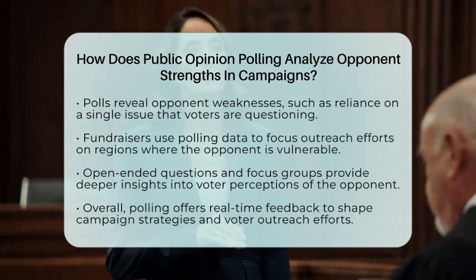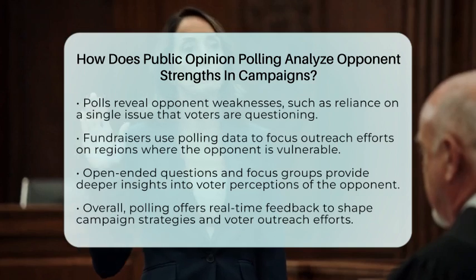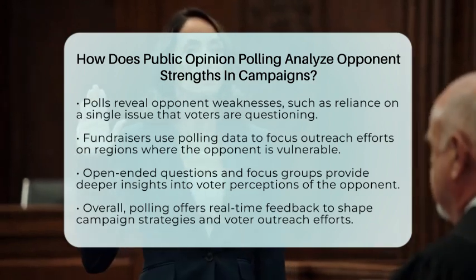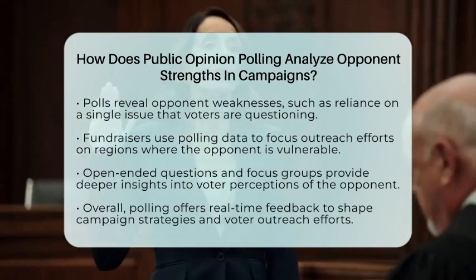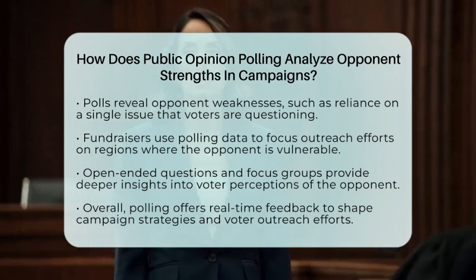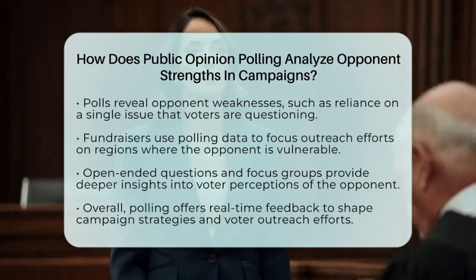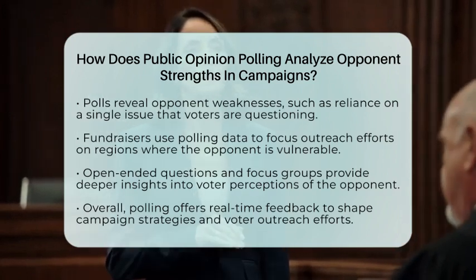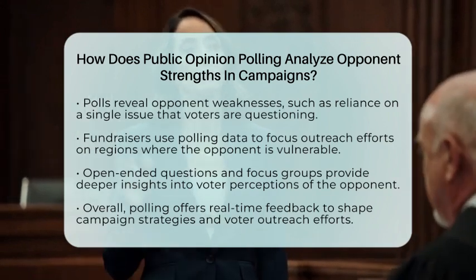Polls also include open-ended questions and focus group feedback, which help explain why voters see the opponent as strong. This detailed understanding allows campaigns to develop precise strategies for messaging and voter outreach. Overall, public opinion polling acts as a real-time feedback loop. It helps campaigns see what voters think about the opponent, what's working, and where to focus their efforts. This makes campaign planning smarter, more focused, and more effective in the long run.